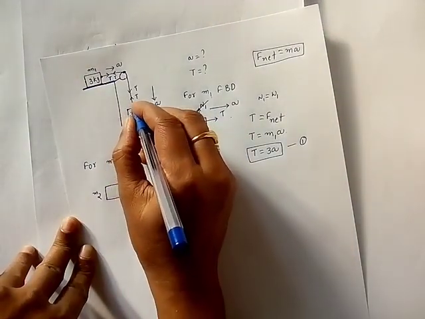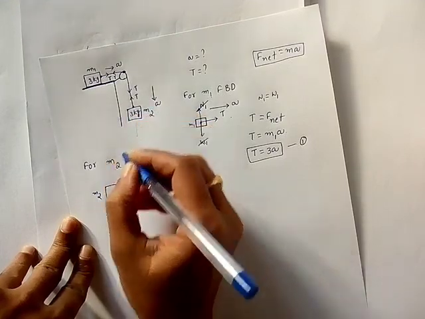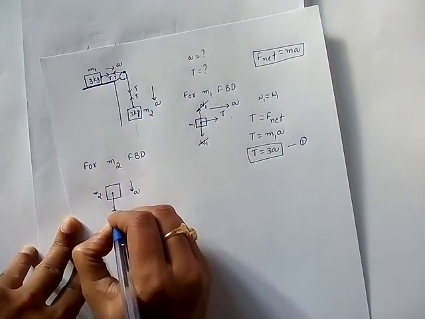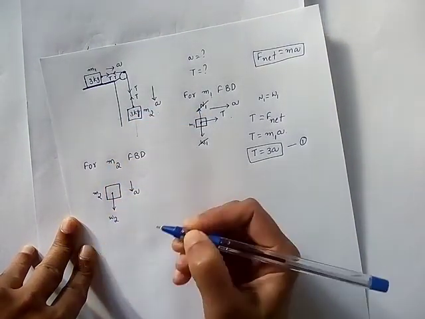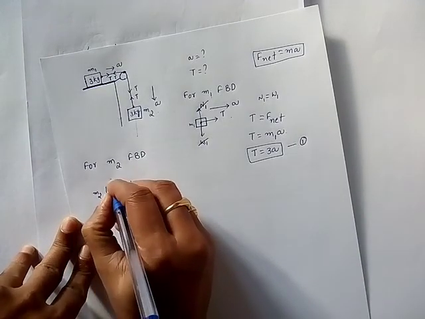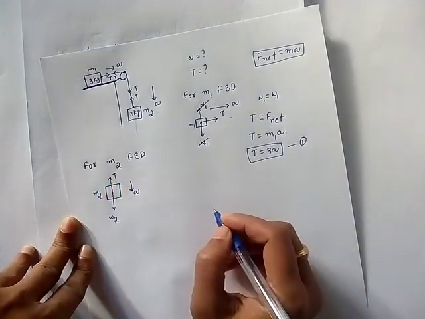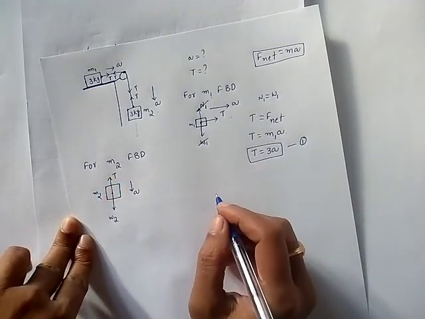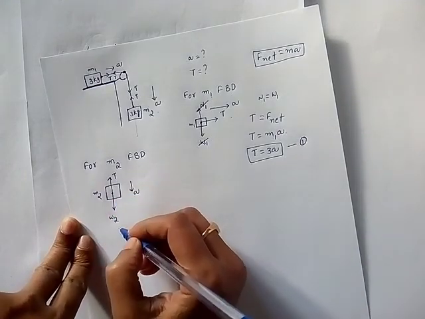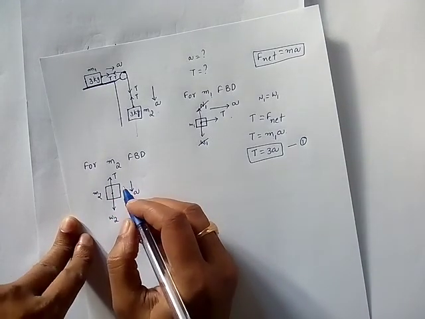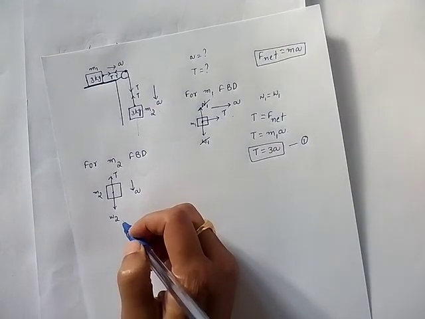Now here what are the forces acting? Weight will be acting downwards. Now W2 is acting downwards and upwards you have tension acting. Okay, but are these two same? No, these two are not equal and opposite.